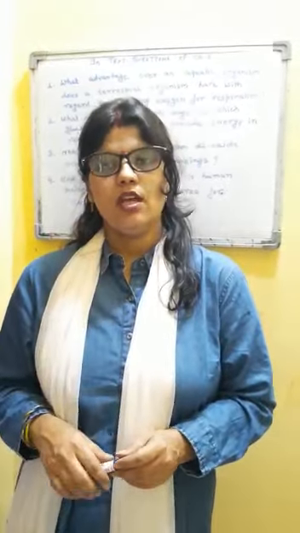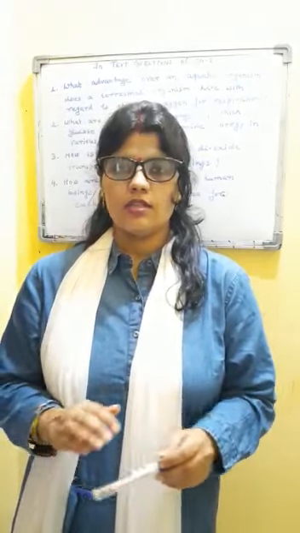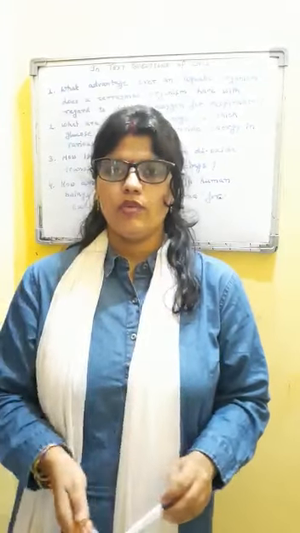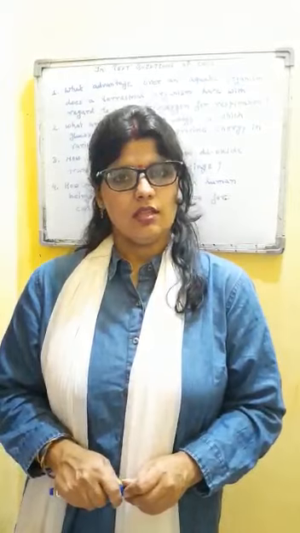You can say here the terrestrial organisms have a slow breathing rate as compared to aquatic organisms. Aquatic organisms need to breathe faster to take up the same amount of oxygen which a terrestrial organism takes during one breath.